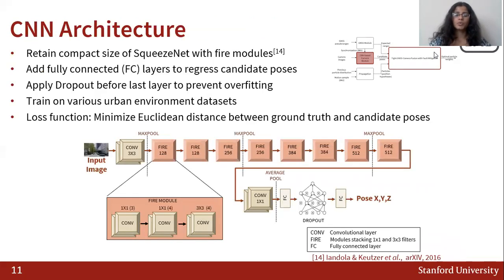Well, we retain the compact size of SqueezeNet that exists in literature with 5 modules. The 5 modules are a series of 1x1 and 3x3 convolutional and pooling layers that are stacked next to each other. Additionally, we replace the final layers of SqueezeNet with fully connected layers that help us regress the candidate poses from raw images. To prevent overfitting, we also apply dropout before the last layer. This architecture is trained on various urban environment datasets using a Euclidean distance loss function that minimizes the distance between ground truth and candidate poses at every time epoch.